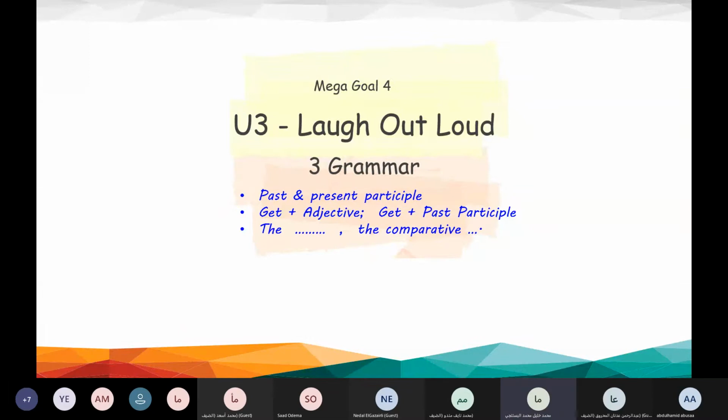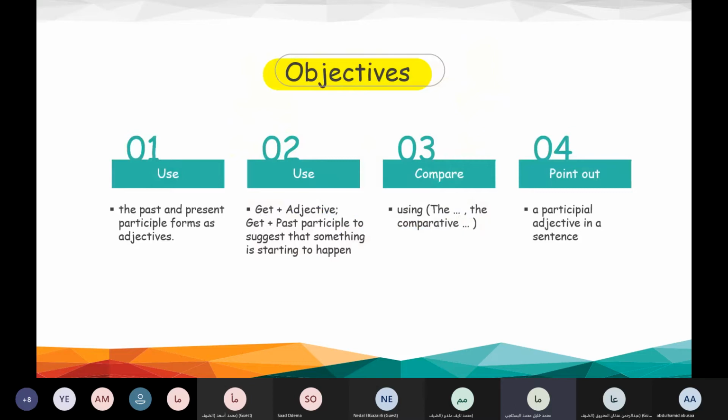Okay, today we are going to start with the grammar section. Here we are going to talk about the past and the present participle. Also, we are going to talk about get plus adjective, get plus past participle. Then we will talk about the comparatives with that. Look here, as usual, we have the objectives.